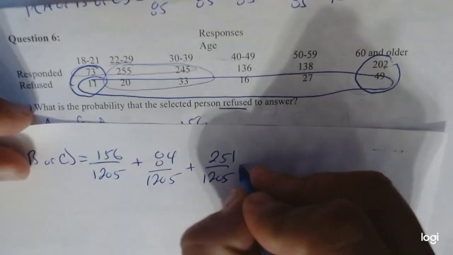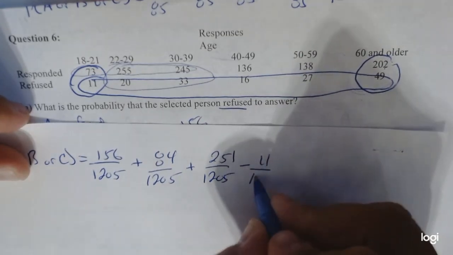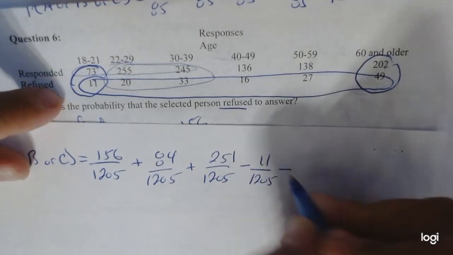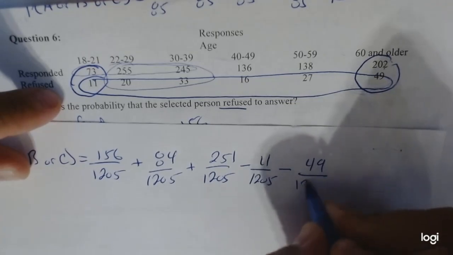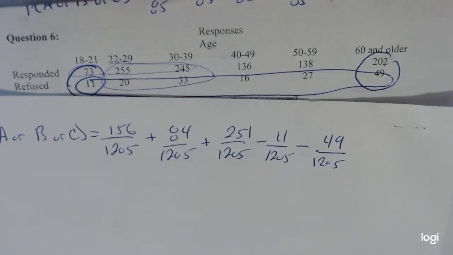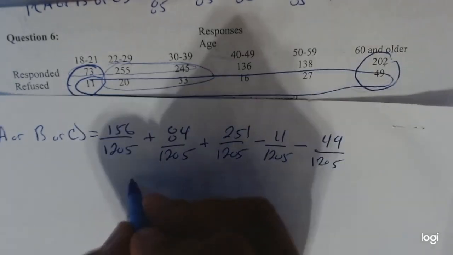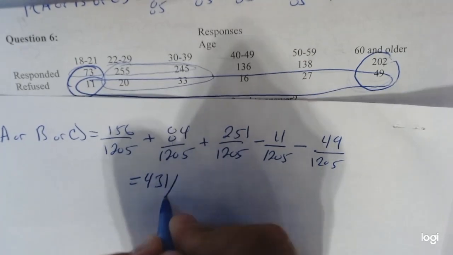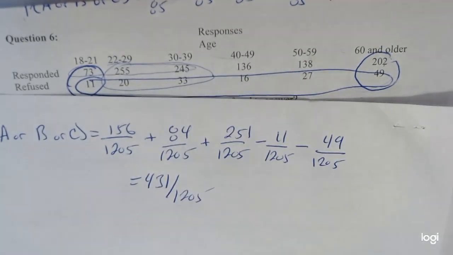So we subtract 11 people from this overlap, and we subtract 49 people from that overlap. And then at this point, we just add and subtract accordingly to get our final answer, which gives us a grand total of 431 over 1205 for part D.